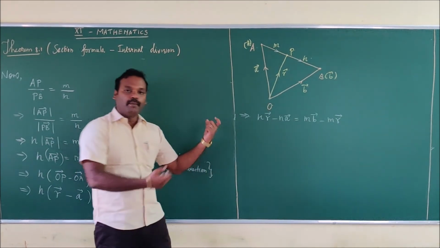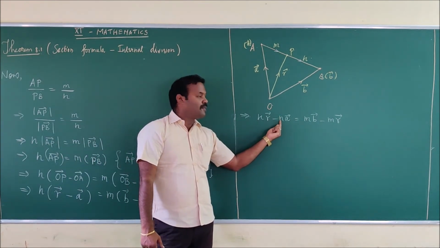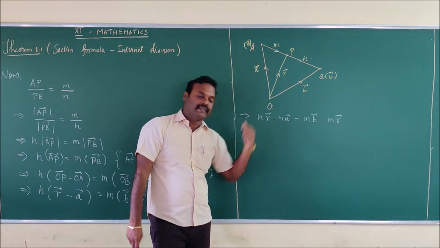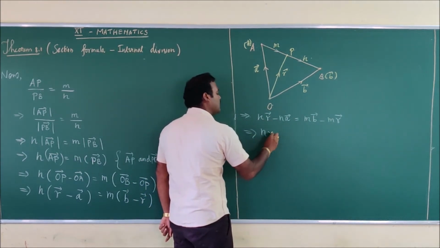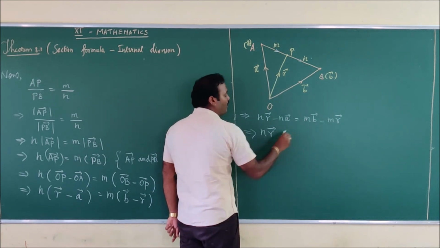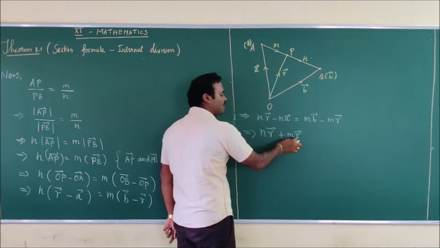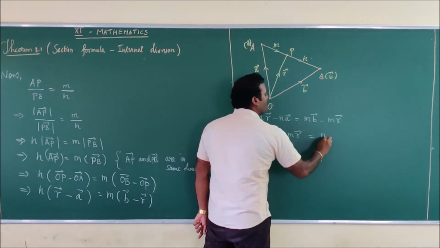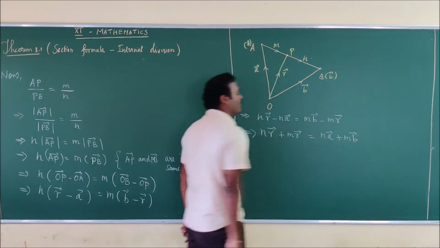Now I am going to group R vector together, and you have to bring the A vector to the other side. So m into R vector, which is minus m R vector on the right side, comes to the left side and you will get plus m R vector, which is equal to n A vector. Already you are having m B vector.